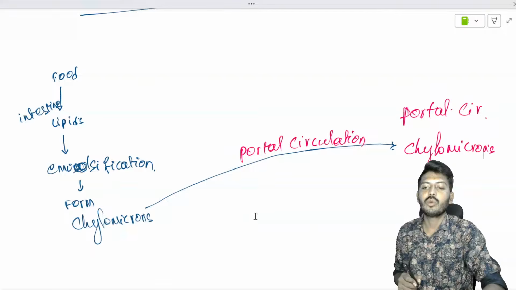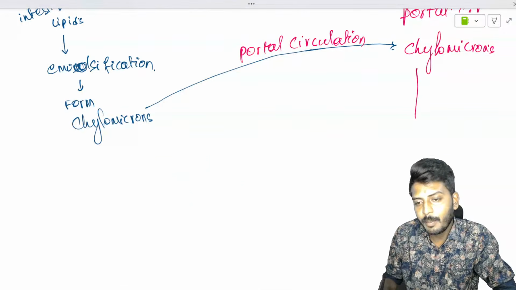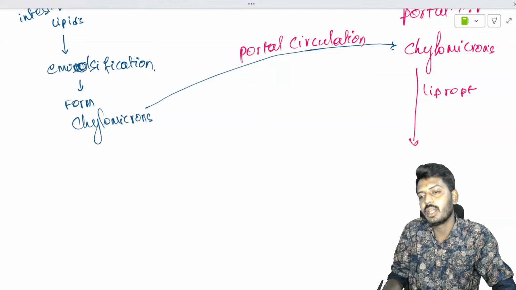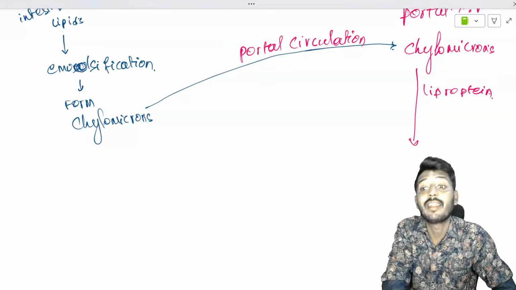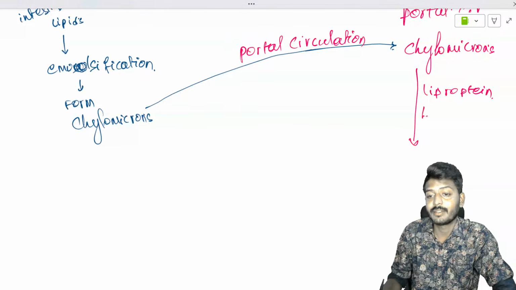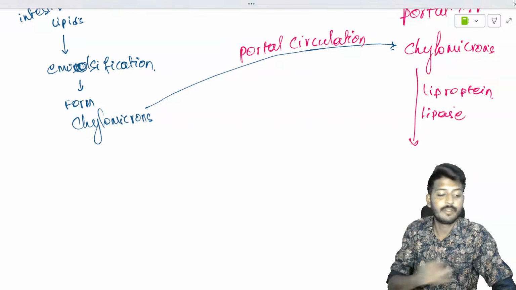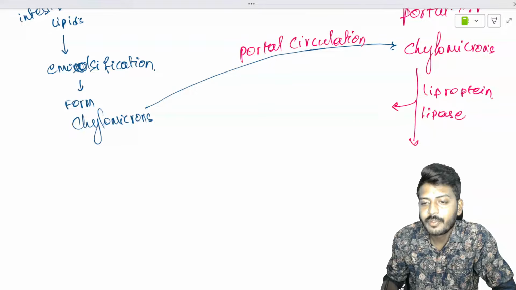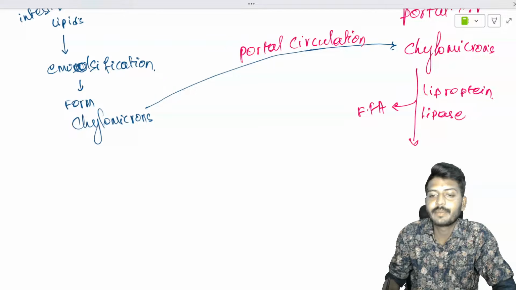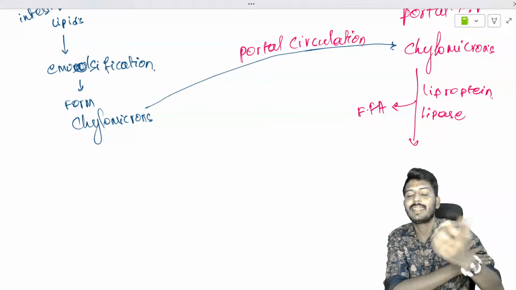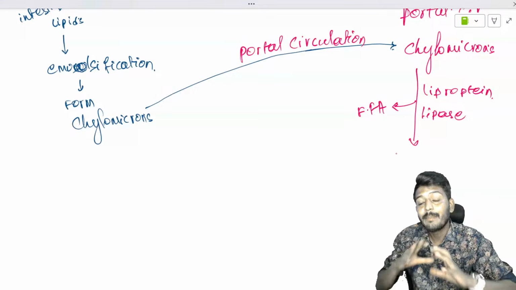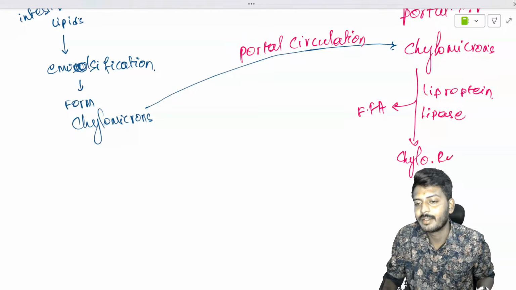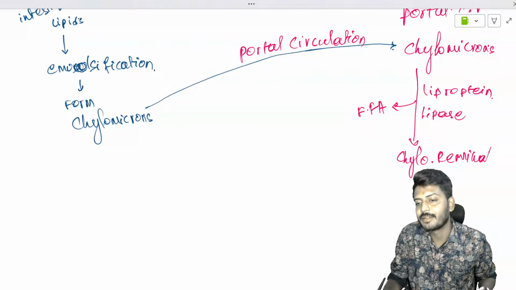Now these chylomicrons in the portal circulation, under the influence of the enzyme lipoprotein lipase, will take up some free fatty acids. Once they take up the free fatty acids, the remaining part of the chylomicron we call chylomicron remnants.